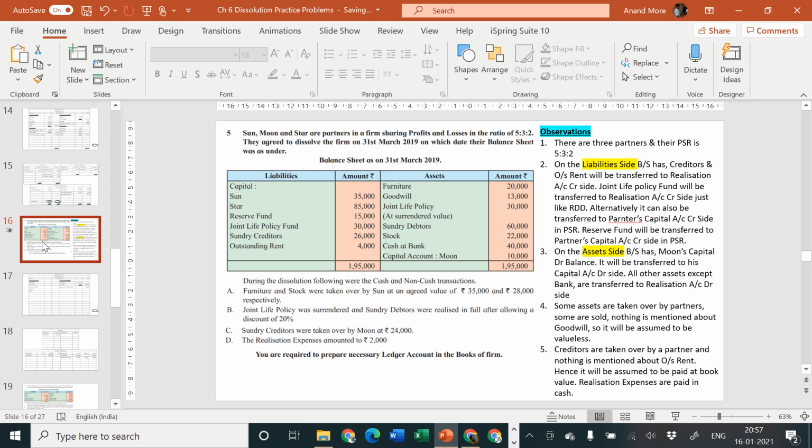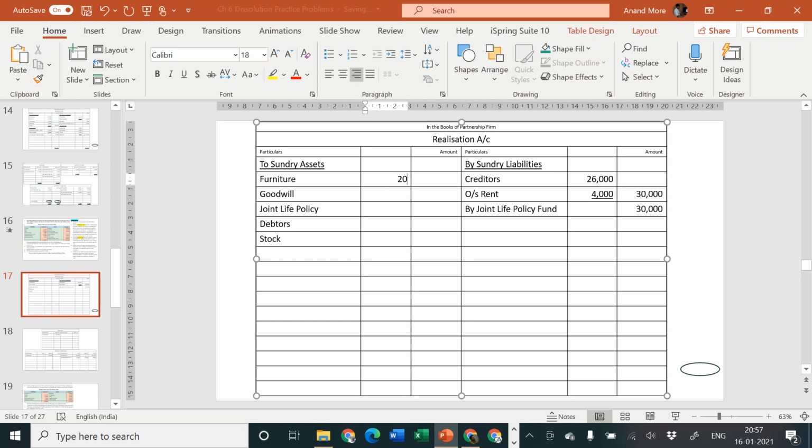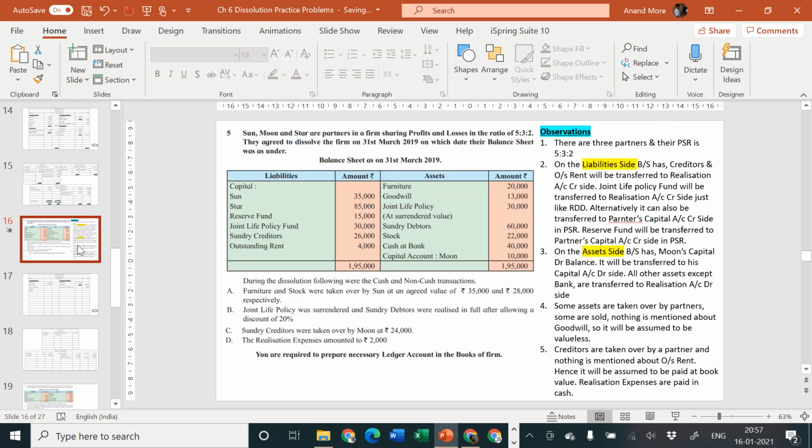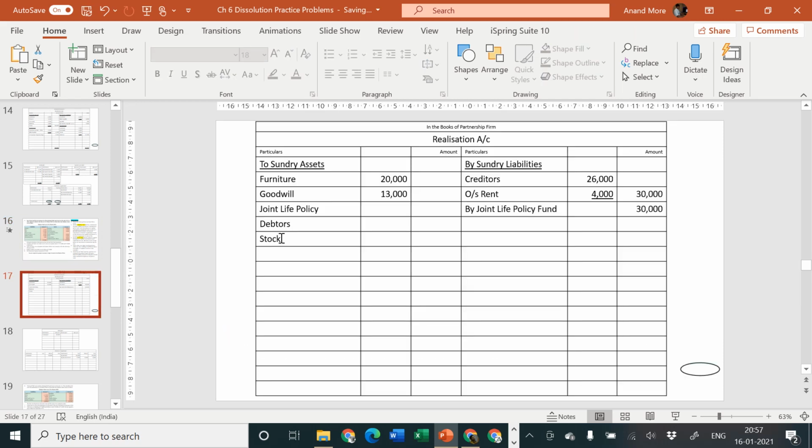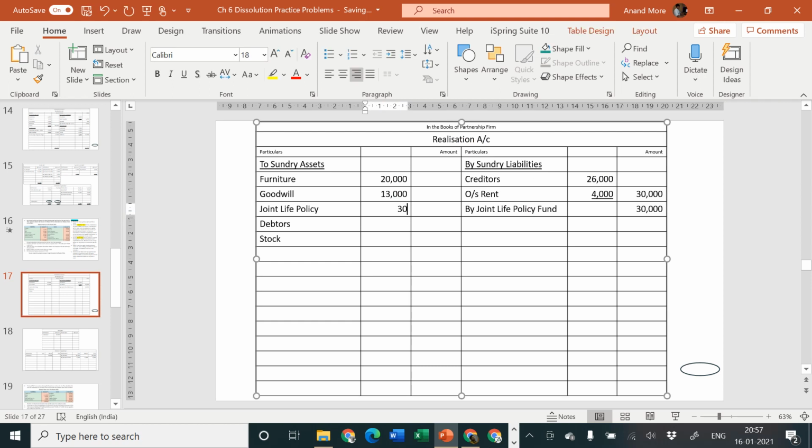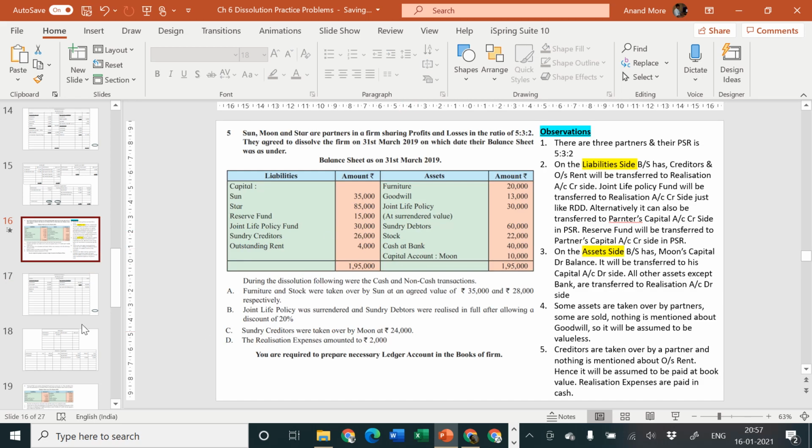So furniture 20,000 inner column, goodwill 13,000 inner column. Joint life policy amount is 30,000. Sundry debtors are 60,000. Stock amount is rupees 22,000.